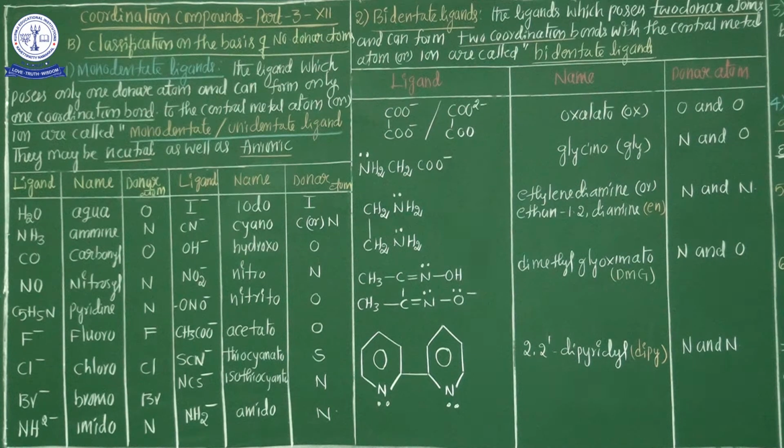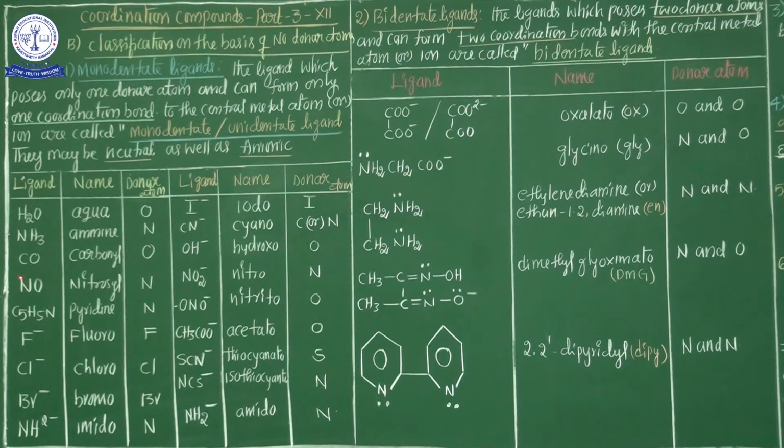Next, NH3 is also a neutral and monodentate ligand. The name of NH3 is ammine, and its only donor atom is nitrogen. That's why ammine belongs to monodentate ligands, because only one donor atom is present. And CO, carbonyl, has oxygen as... donor atom. This is also a monodentate and neutral ligand. You know very well what a neutral ligand is: there is no electrical charge, either negative or positive.